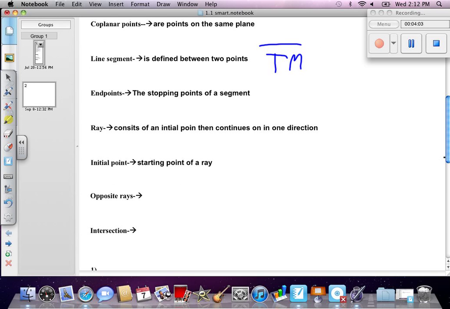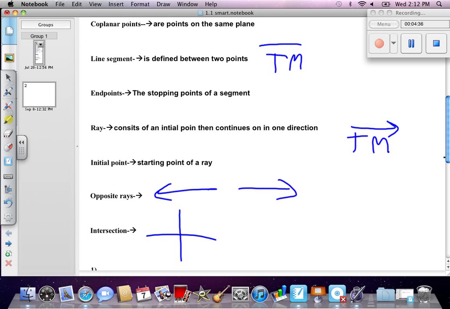A ray consists of an initial point that continues on in one direction. If TM is a ray, you start at the initial point and draw an arrow for the other side. Initial points are the starting points of a ray. If we're going to talk about opposite rays, they look like this. And if we're going to talk about intersection, we'll go like this.